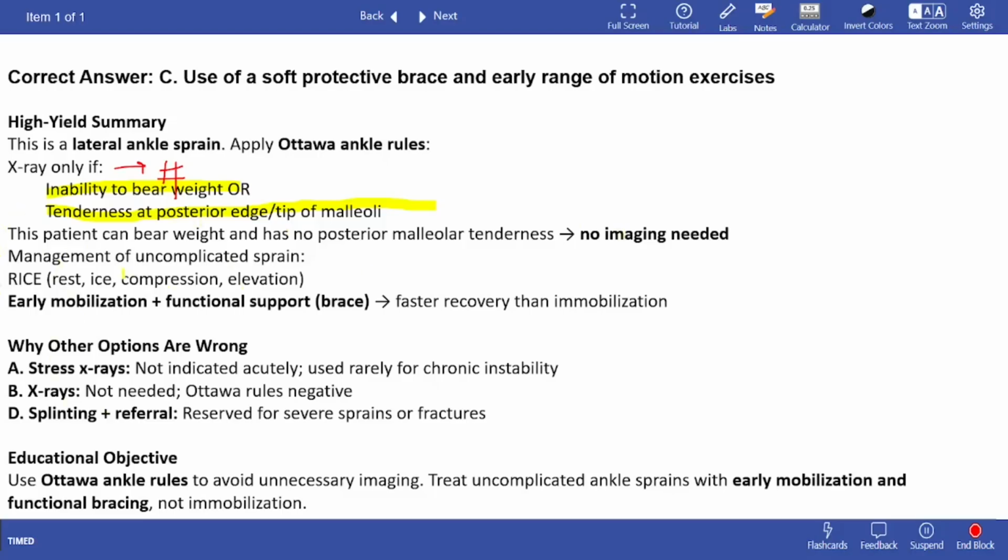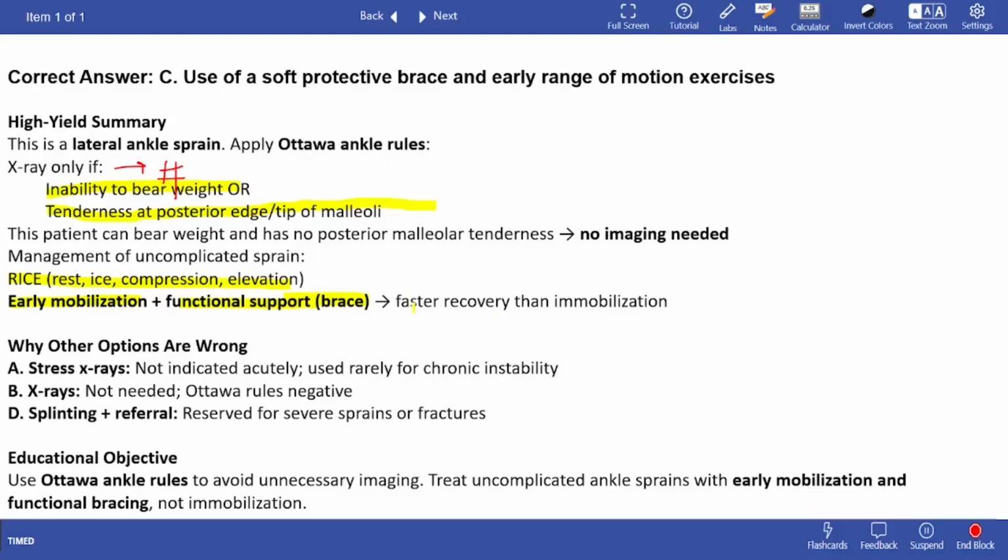What we need is management of the sprain, which is RICE therapy: rest, ice, compression, and elevation. Along with this, we do early mobilization and functional support. So we tell the patient to start walking earlier and not to sit around complaining of pain.